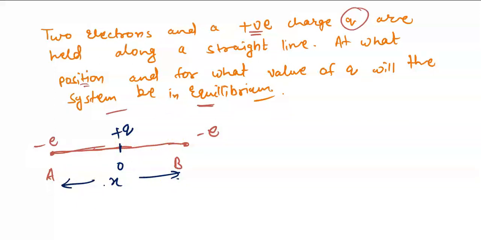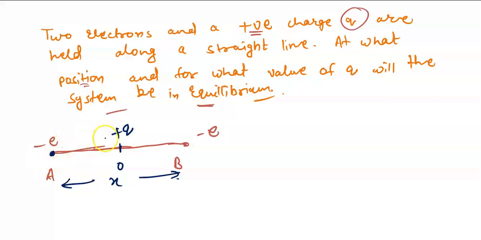Now it is asked that these two charges should be in equilibrium. Now what do you mean by equilibrium? Equilibrium means that they will remain stationary like the way they are. And for that, what should happen? Suppose we are talking about this particular charge.